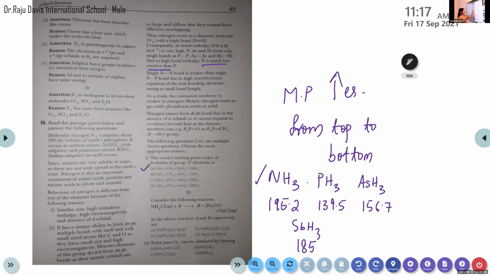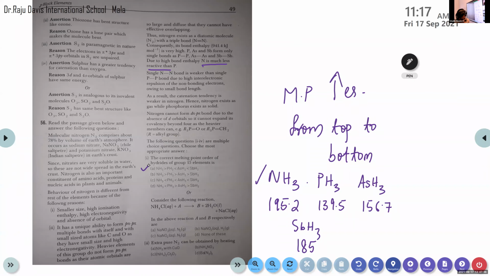Here we learned that the melting point increases from top to bottom up to arsenic and then decreases up to bismuth, in the case of pure elements. Here, this is an example for hydrides, that means each element reacts with hydrogen to form a hydride, so it will be different.